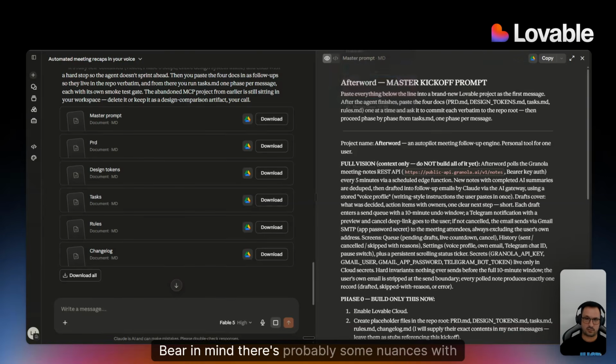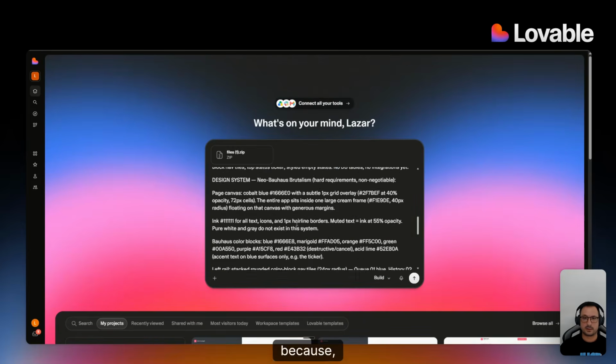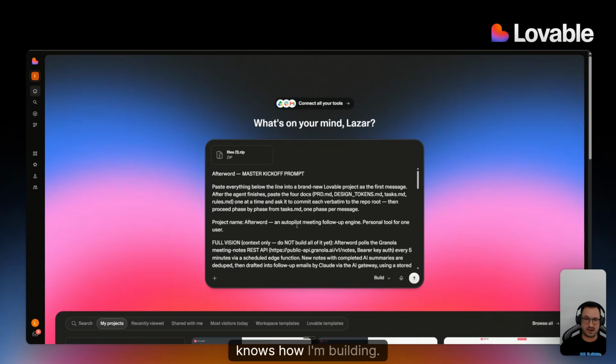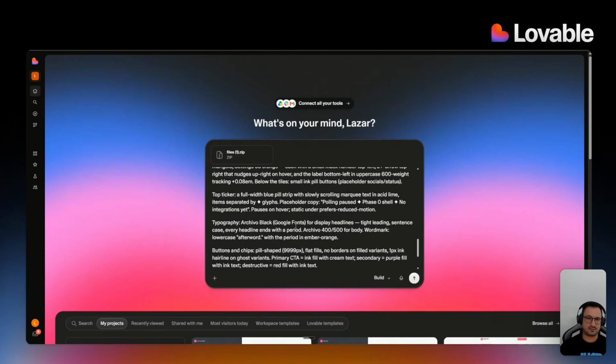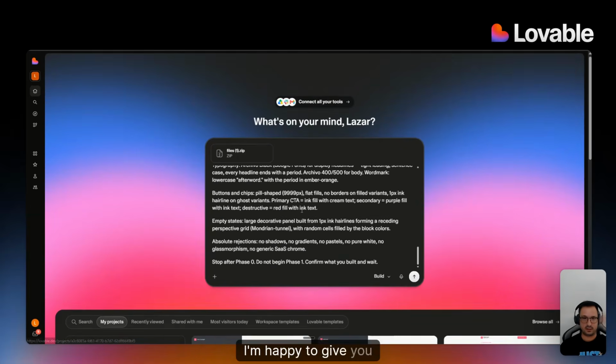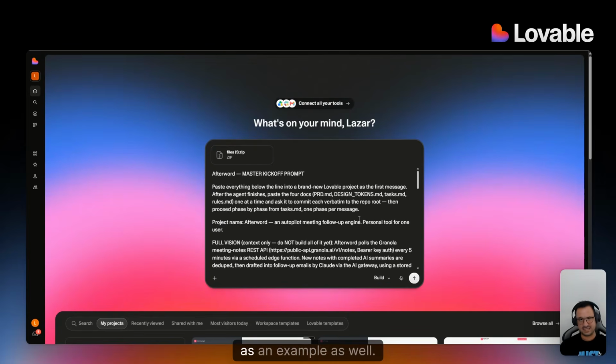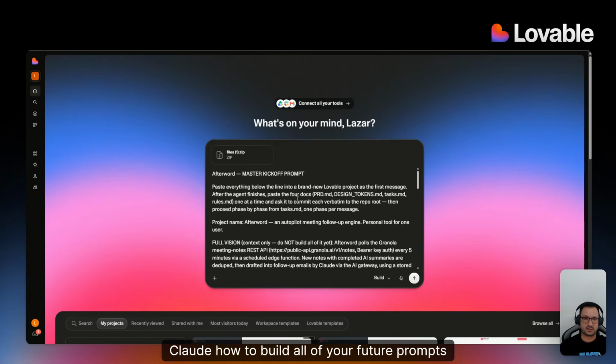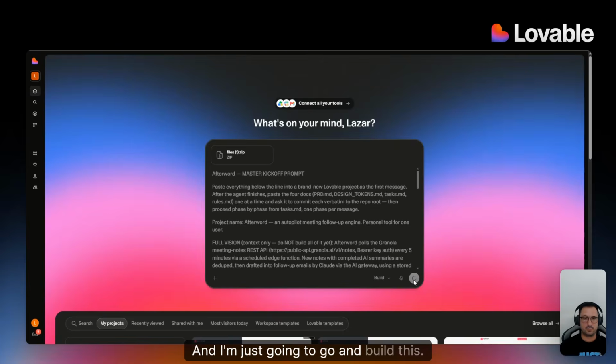Now, bear in mind, there's probably some nuances with this one because Claude knows all about me, knows how I'm building. So as you can see, its base prompt is very detailed. If you want, I'm happy to give you this as an example as well. I'll include that as part of the deliverable, so you can teach Claude how to build all of your future prompts, such as this one. And I'm just going to go and build this, right?